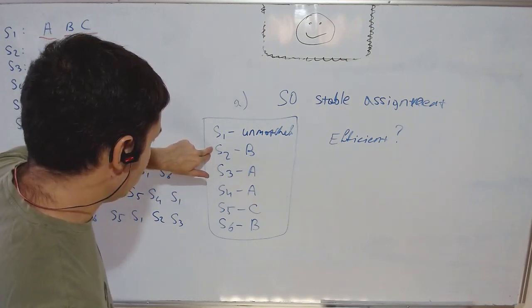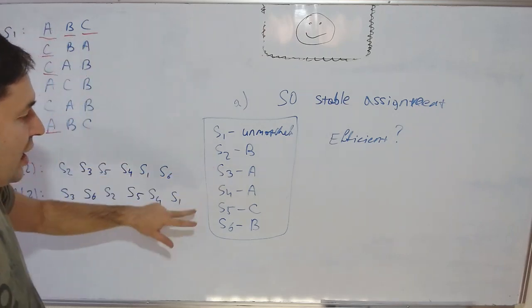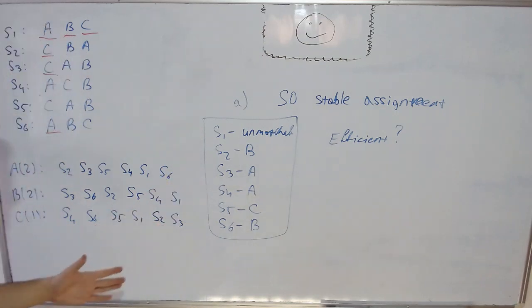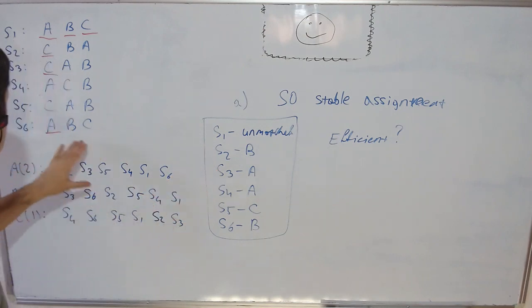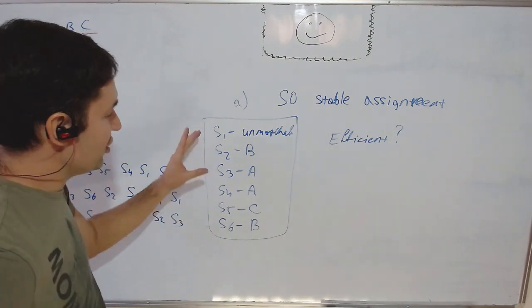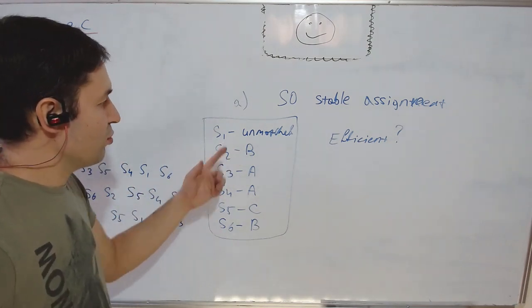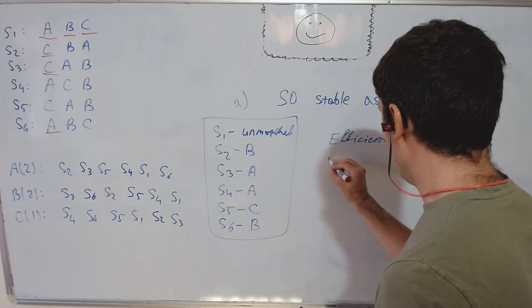Therefore, this student will never agree to participate in any exchange, and these two guys will never agree to participate in any exchange. And effectively, school A is also completely sold out. Notice that then student 6 will also never agree to participate in any exchange, because the only way he can gain is by moving to school A. But these guys will always stay at school A. Therefore, he also got his conditional top choice D. So these students never participate in any exchange. They're the only ones that got into school, so nobody really cares about S1. Therefore, yes, it's efficient.